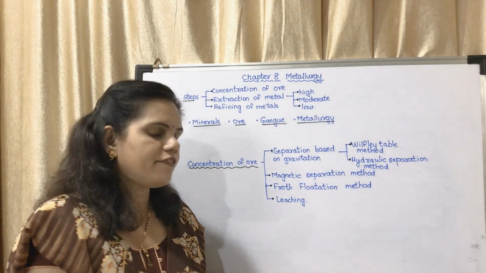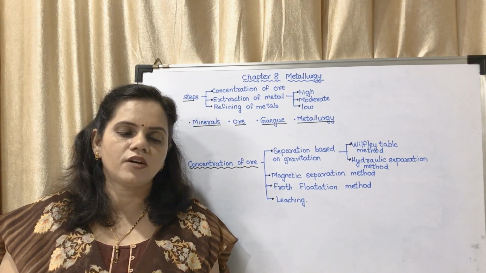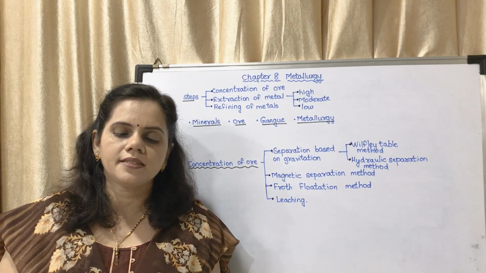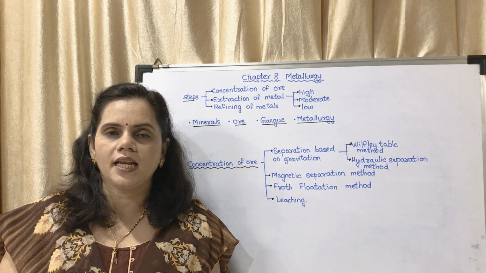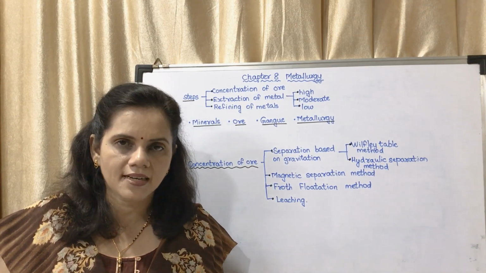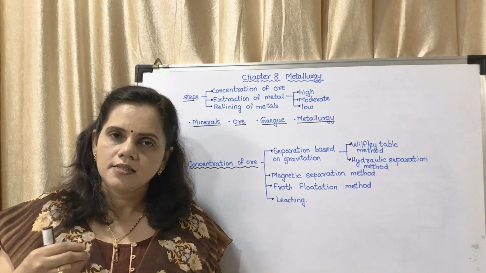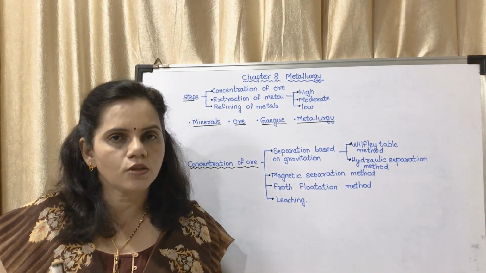The definition is on page number 100. The minerals from which the metal can be separated economically are called ores. Economically means the expenditure is less and we are getting more amount of metal. Such a mineral is called an ore.